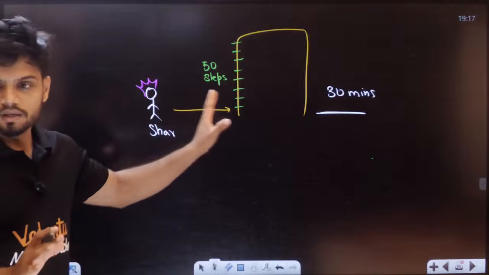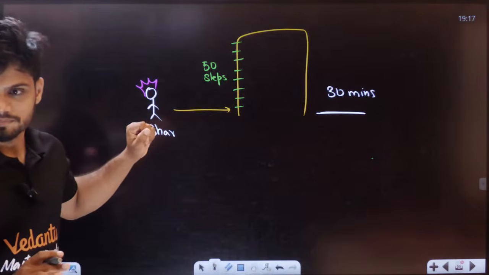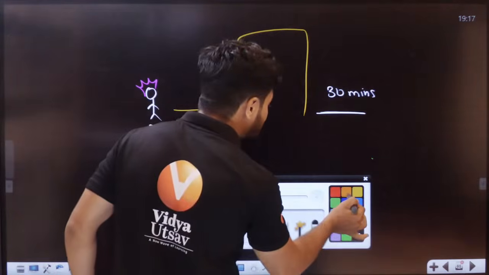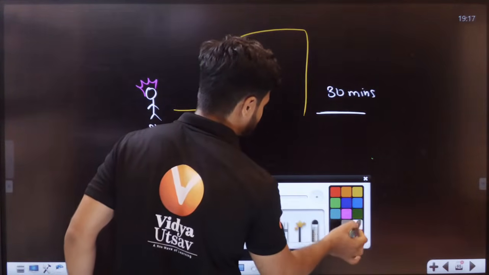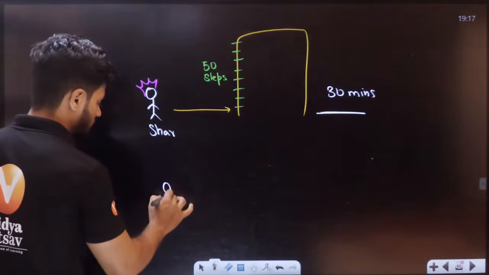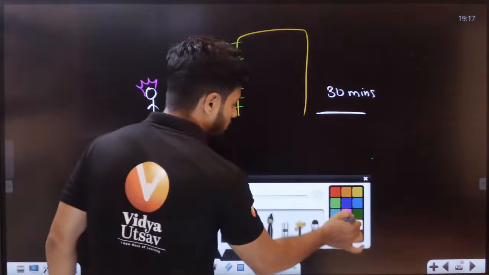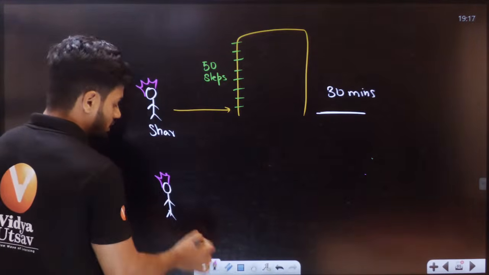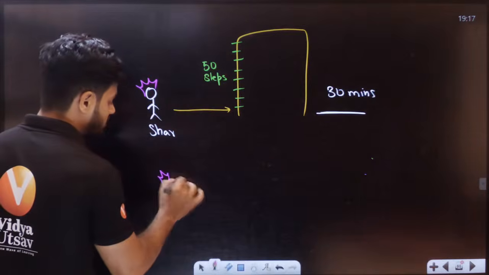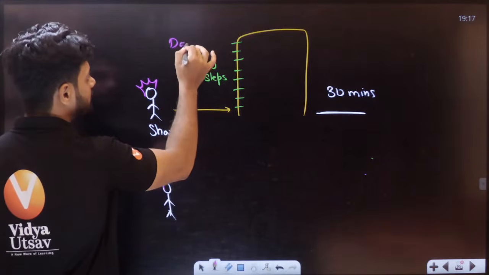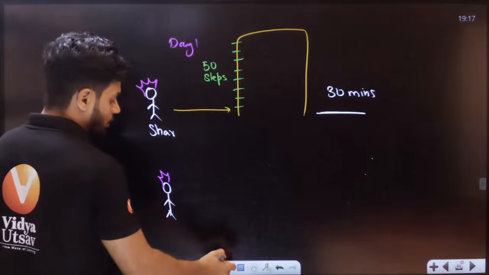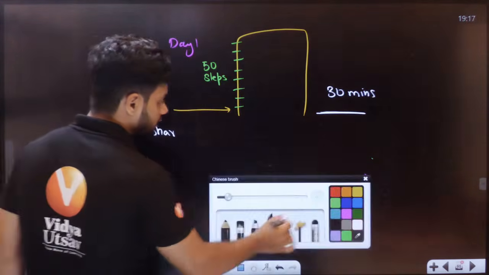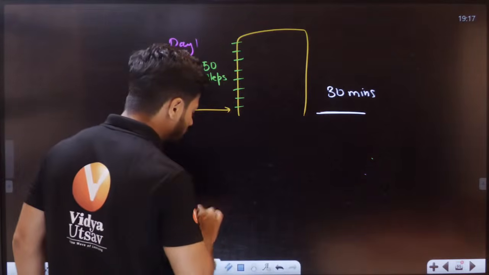Now, this is one condition. In the second condition, what is happening, students? This is magenta actually. In this case, next day, this is day 1. She has learned her lesson now. Now Sharmita on day 2, what will happen? She has to climb the stairs. Now she'll call a friend.